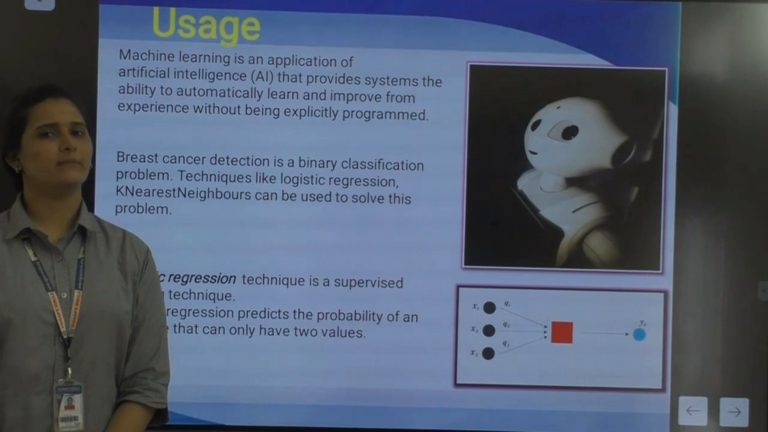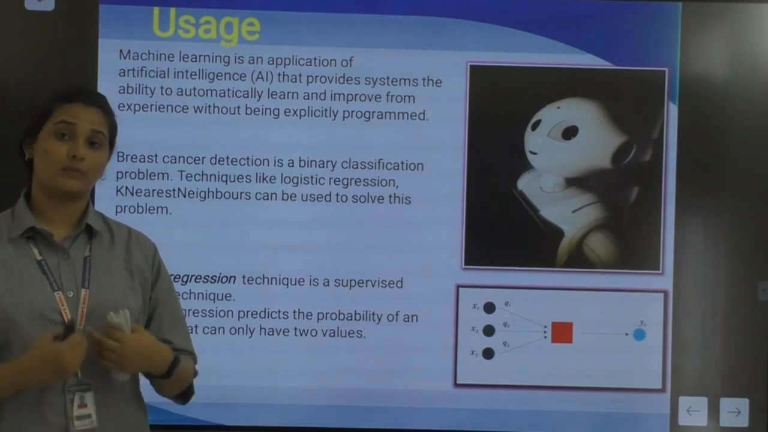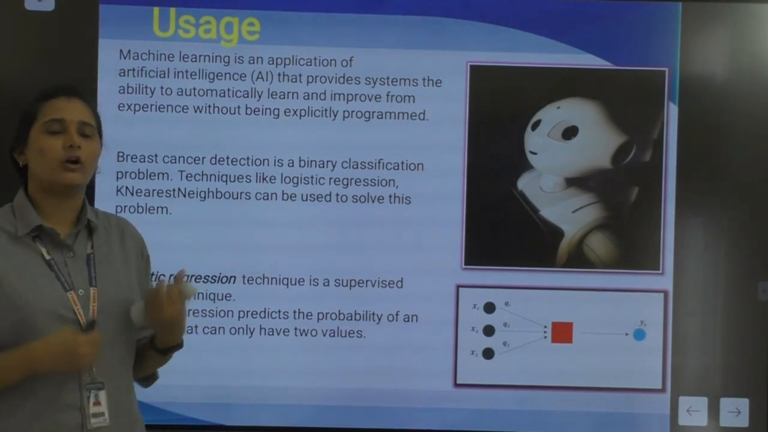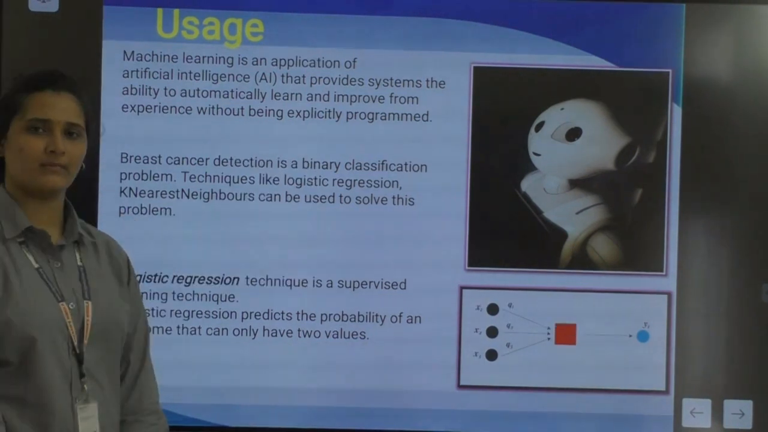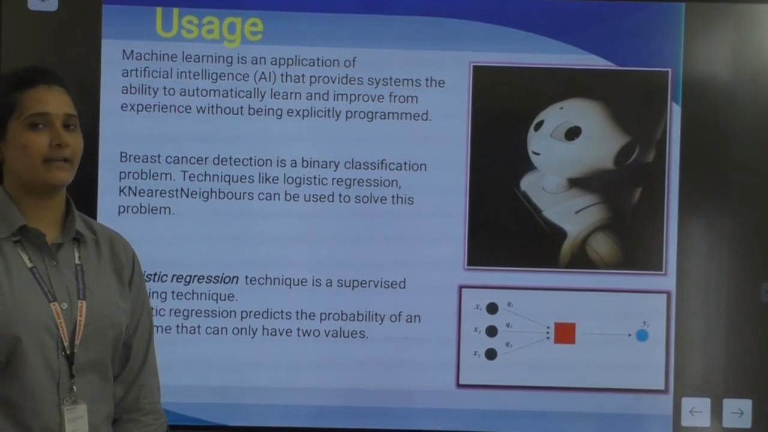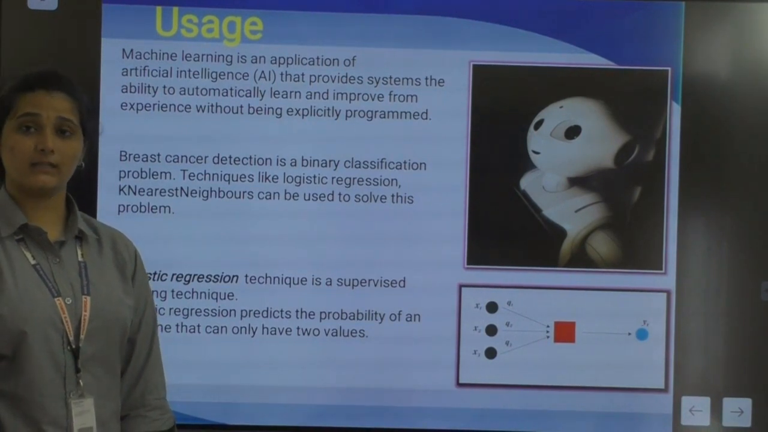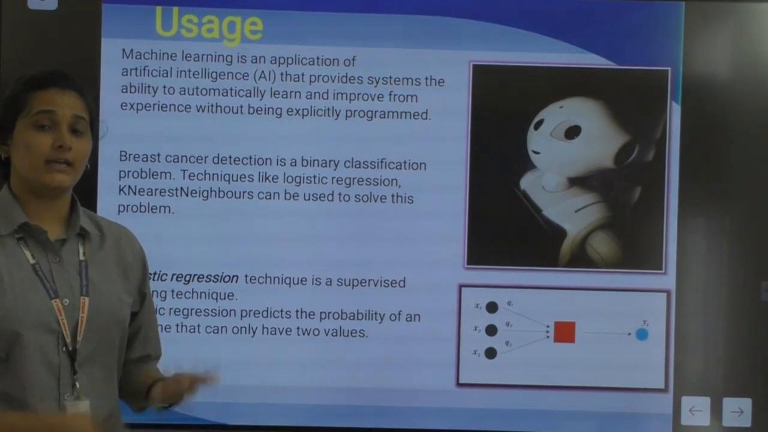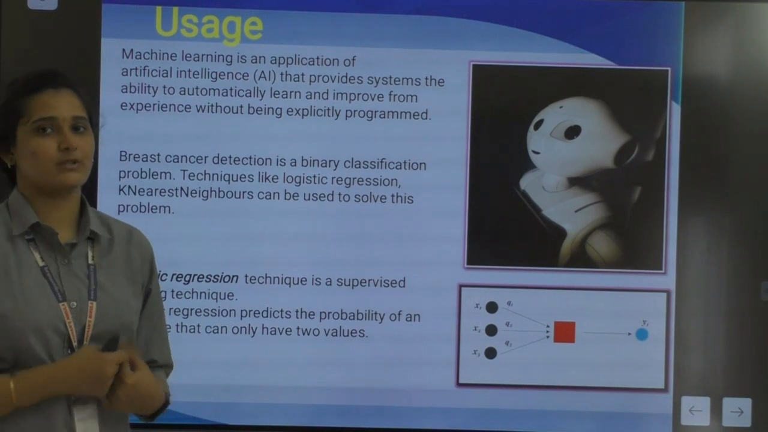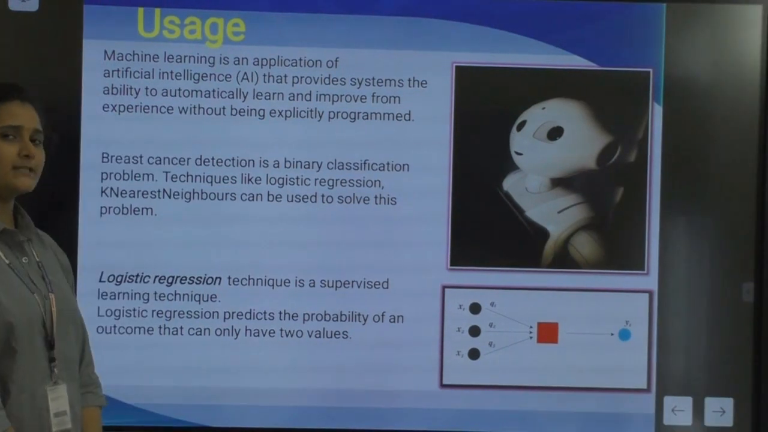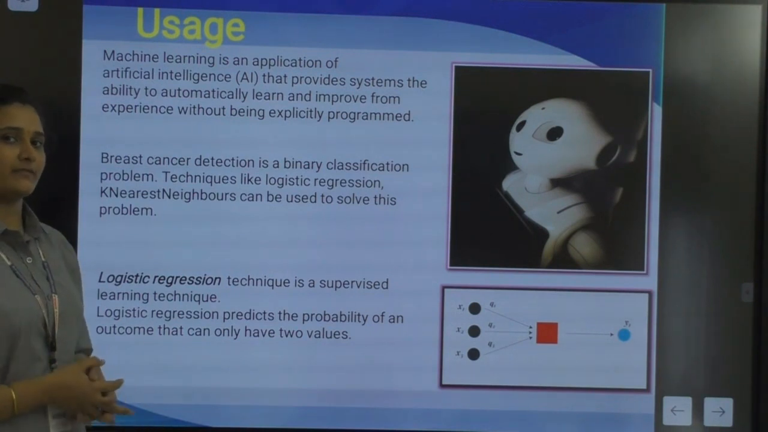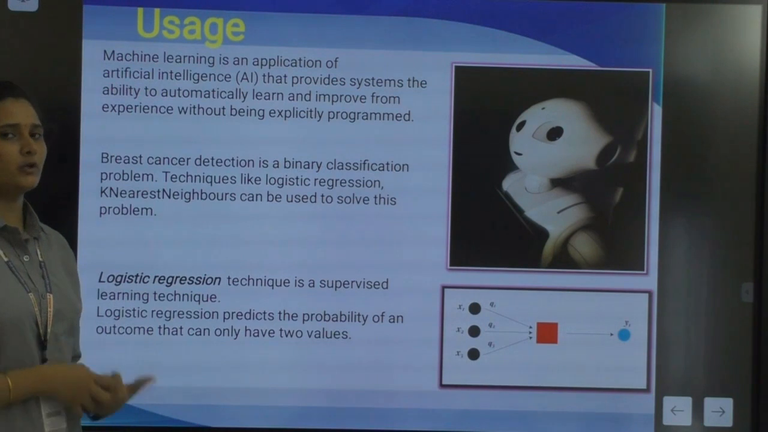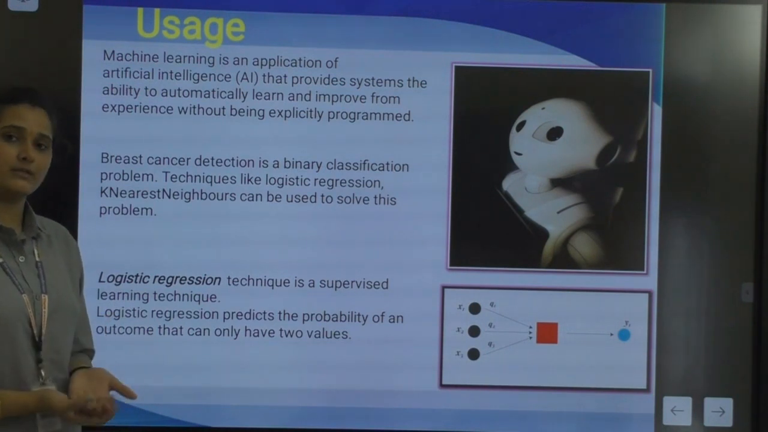Machine learning is an application of artificial intelligence that provides the system the ability to automatically learn and improve from experience without being explicitly programmed. Breast cancer detection is a binary classification problem. Algorithms like logistic regression and k-nearest neighbors can be used to solve this kind of problem. Logistic regression is a supervised learning technique which deals with binary classification problems. It predicts the probability of an outcome that has only 2 values, and so we have chosen this to solve our problem.